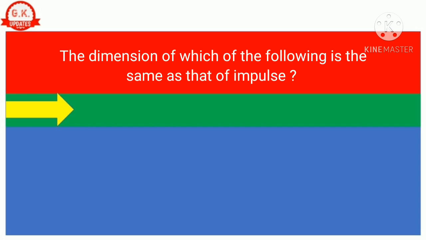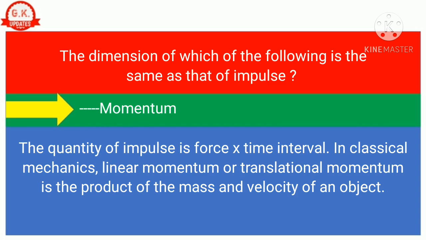Question number 7. The dimension of which of the following is the same as that of impulse? Correct answer is momentum. The quantity of impulse is force times time interval. In classical mechanics, linear momentum or translational momentum is the product of the mass and velocity of an object.